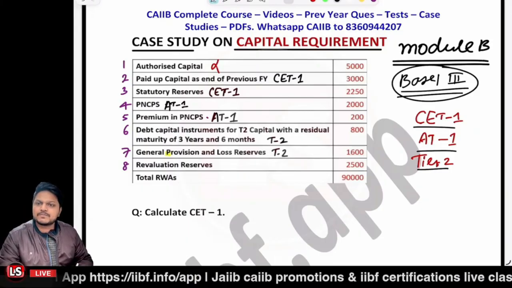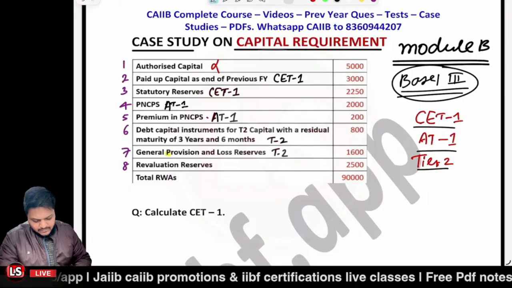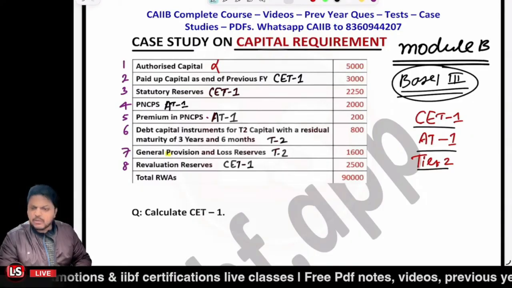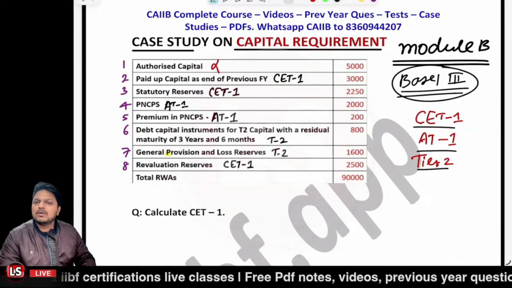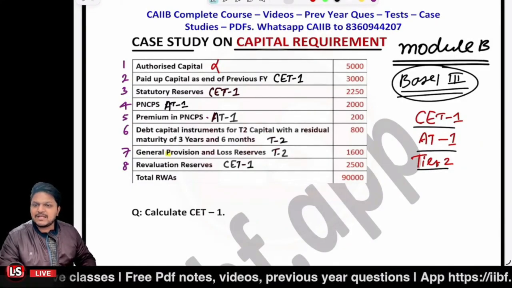Revaluation reserves, that is related to the CET1. Previously those were accounted for Tier 2 capital, but now that's related to CET1, that is under the Tier 1 capital. Is that clear?